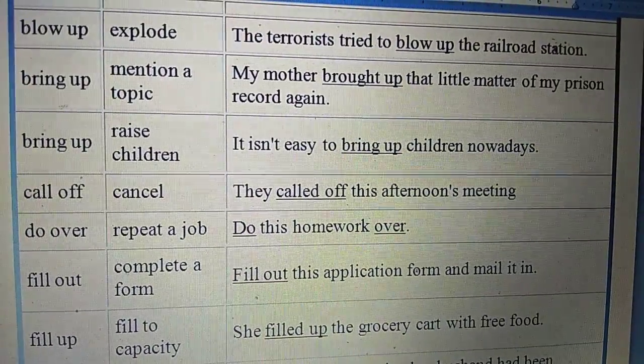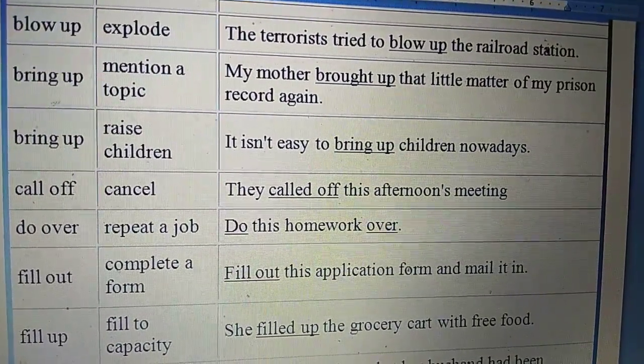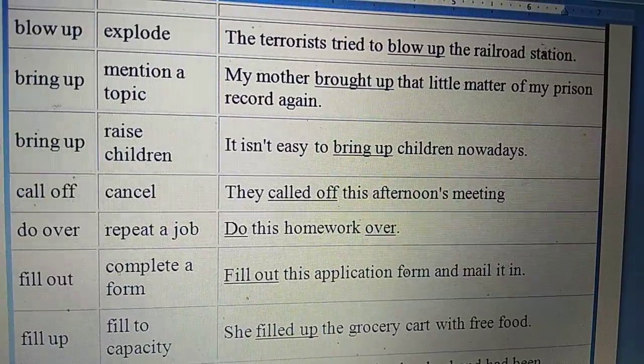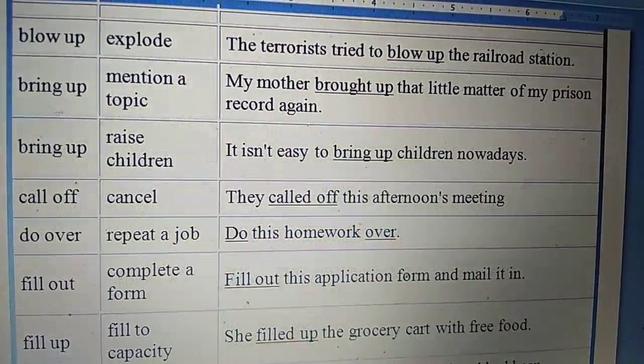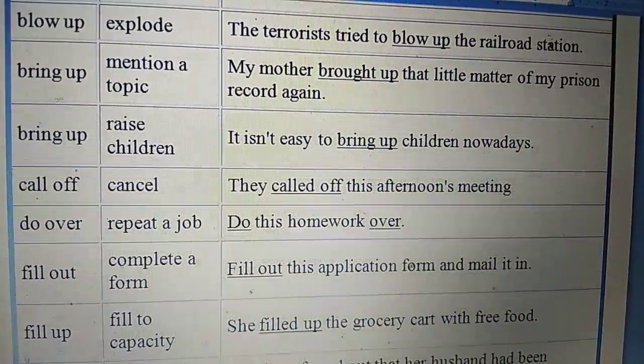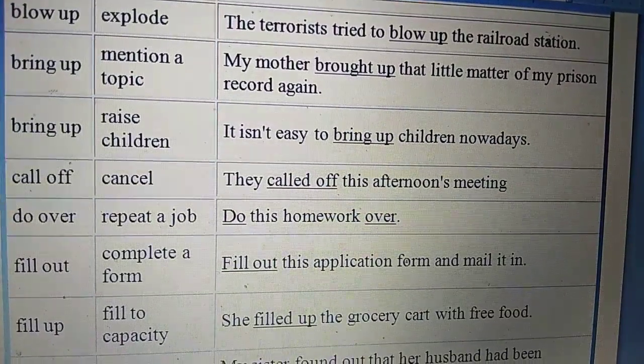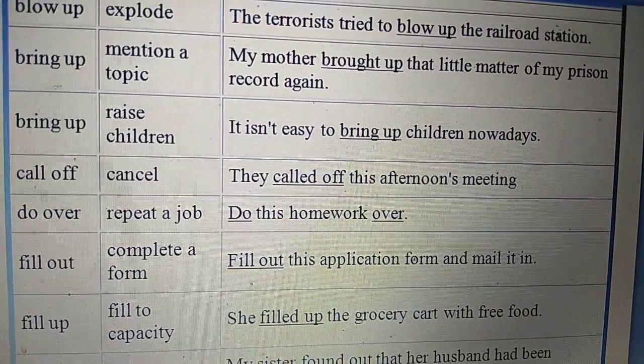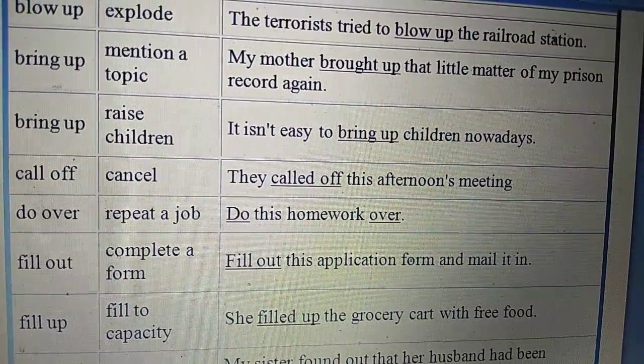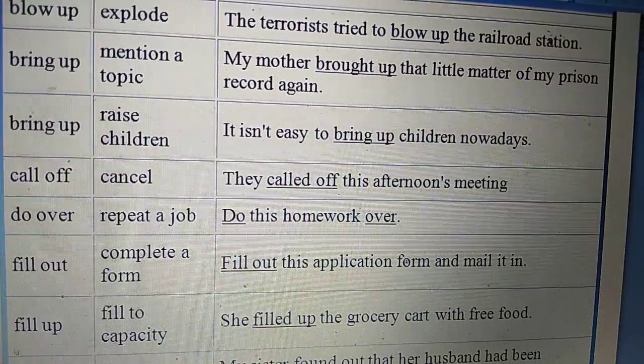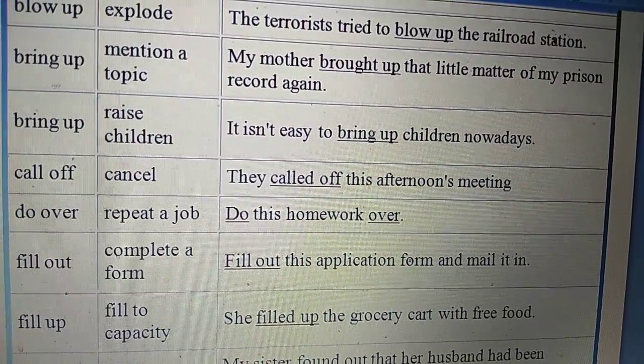Do over. Do over means repeat a job. Do this homework over, or we can say do over this homework. Fill out. Complete a form. Fill out this application form and mail it in. Fill up. Fill to capacity. She filled up the grocery cart with free food.